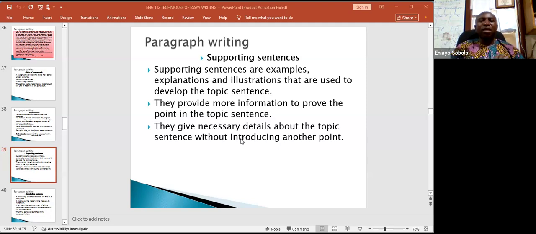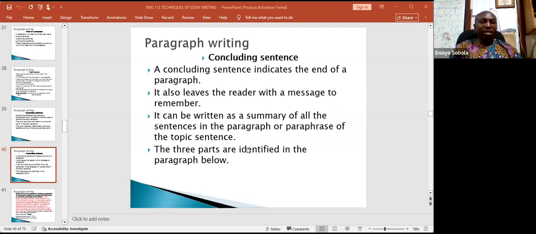Note this: supporting sentences give necessary details about the topic sentence, but they will not introduce another point, because that is not what they are meant to do. So everything you have in your supporting sentences must contribute towards realizing the goal of the topic sentence.